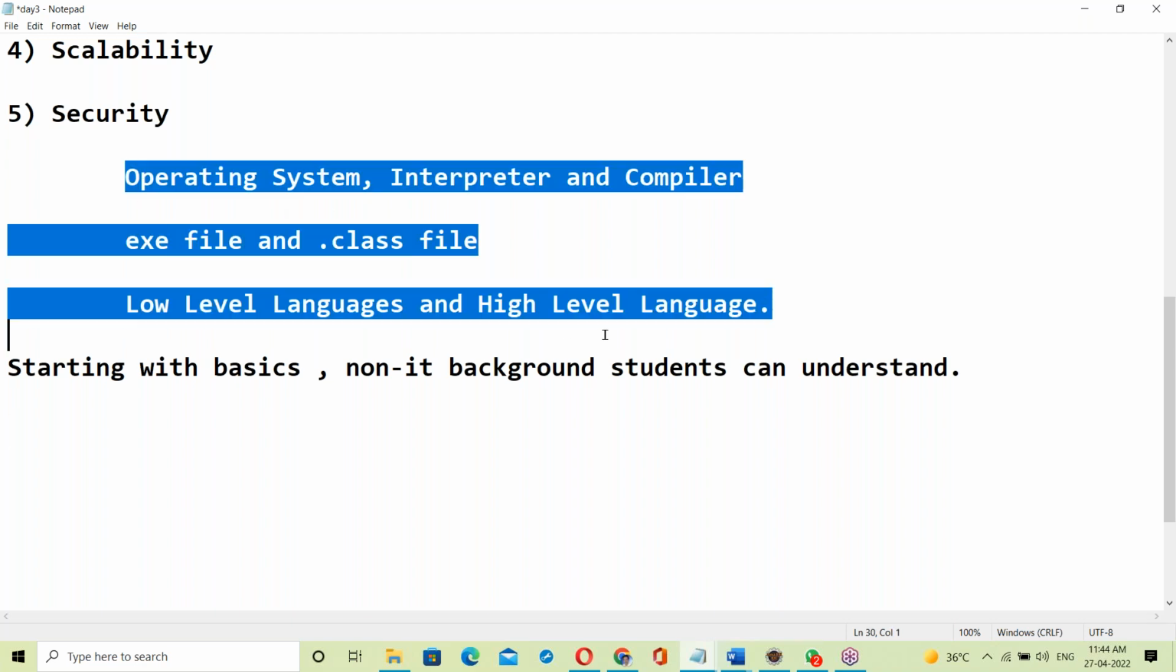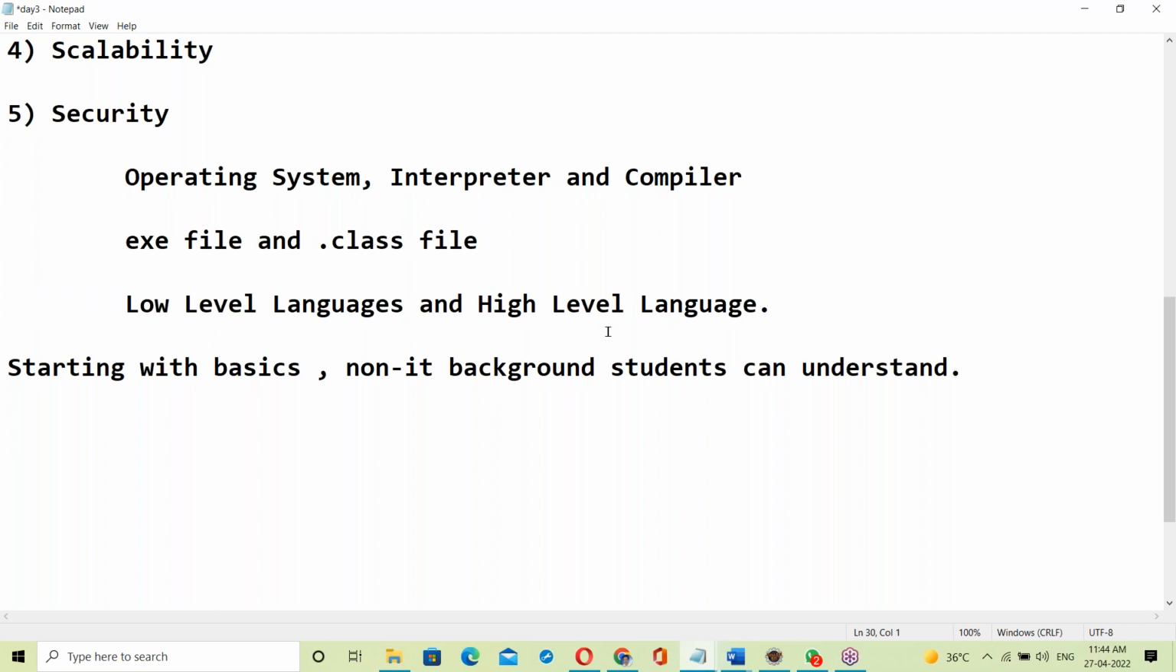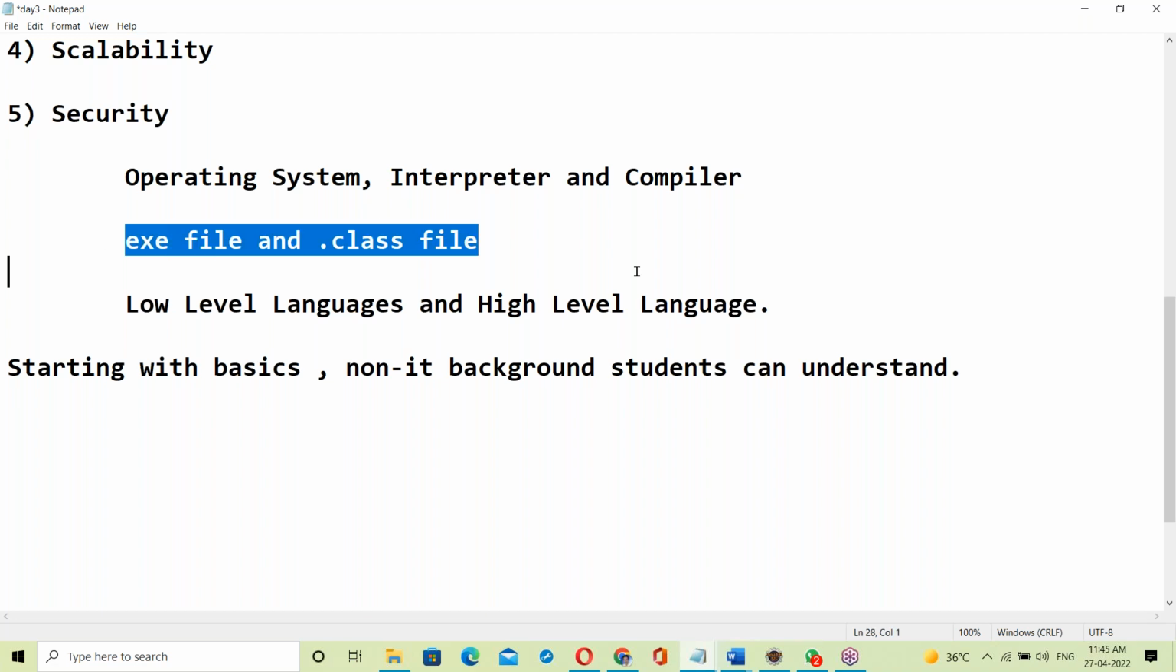These are some unknown facts. Even people with 10 years of experience in Java don't know about them. Just ask them what is an exe file, what is a dot class file. They will try to explain, but they can't give the proper, correct answer to this simple question.